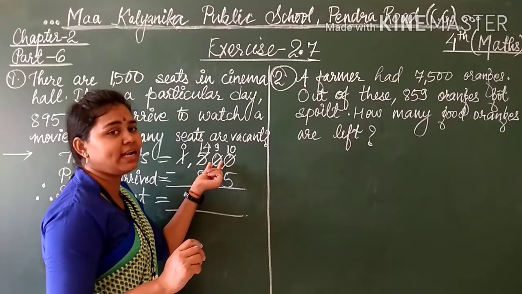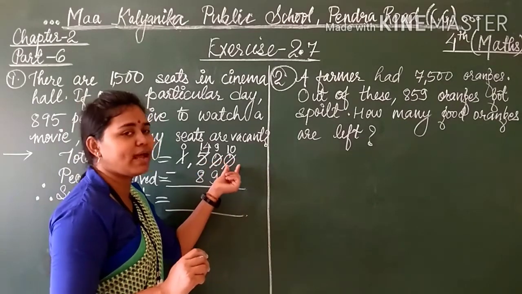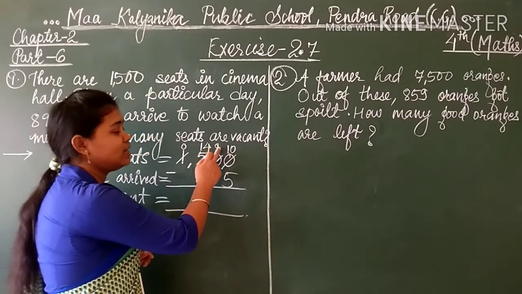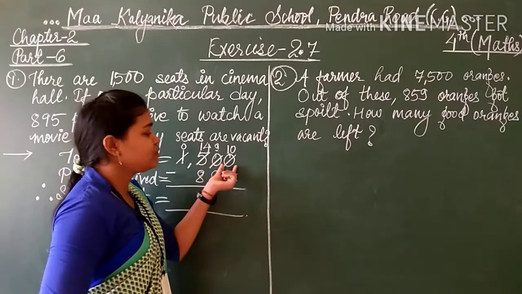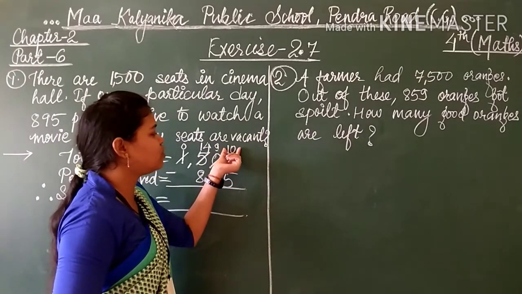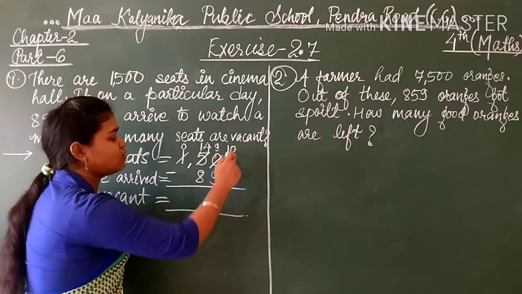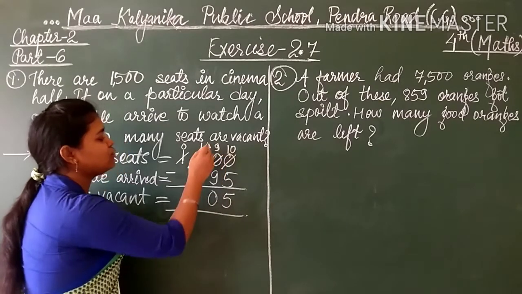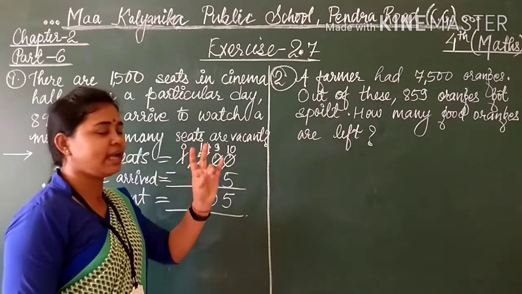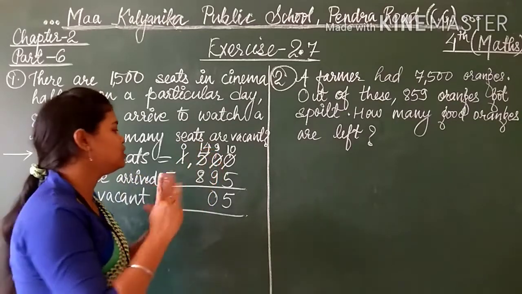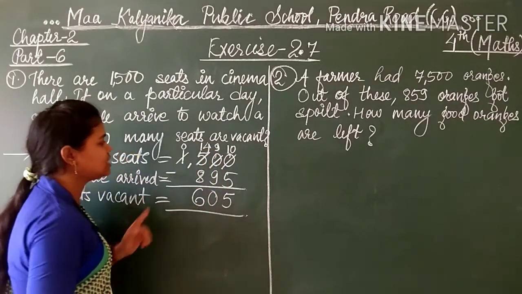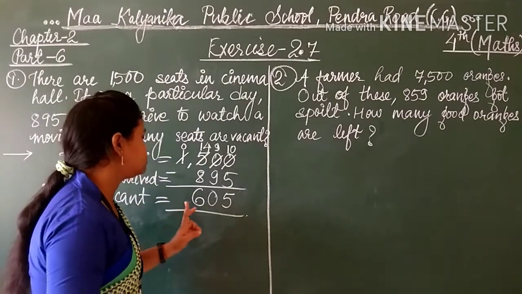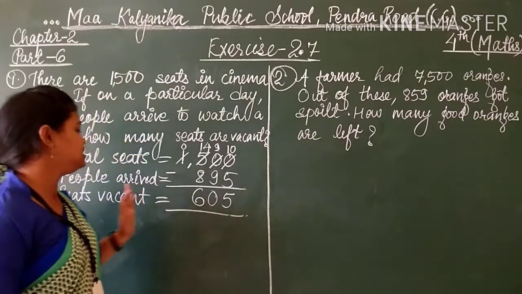After becoming 10, it will help the next number, that is the next 0. So minus 1 will be there. 10 minus 1 is 9. And after that 9 will help this, so 1 goes here. This will become 10. Now 10 minus 5 is 5. 9 minus 9 is 0. 14 minus 8, so 8, 9, 10, 11, 12, 13, 14. So how much? 6. And this is 0. No need to write it, or if you are writing, that is also correct. So 605 seats are vacant.